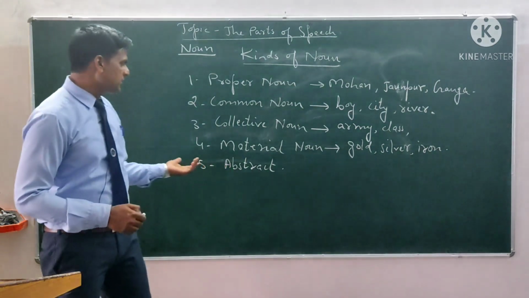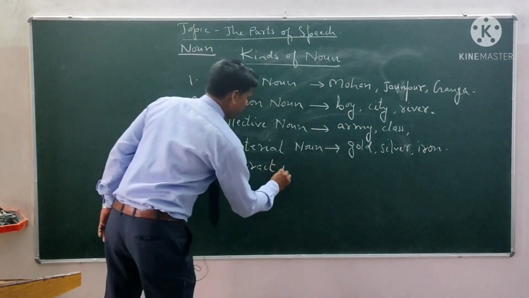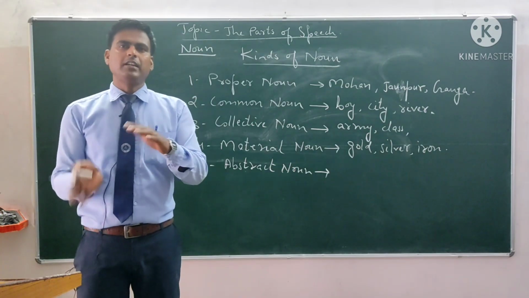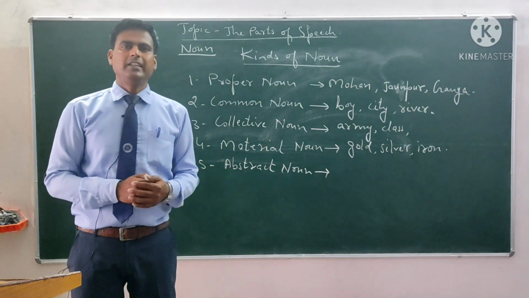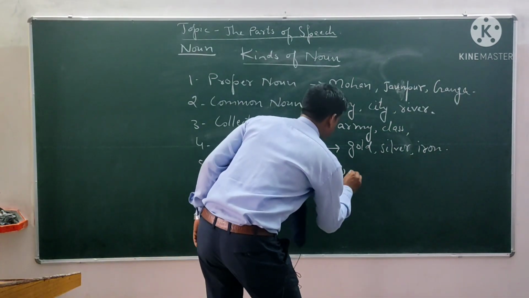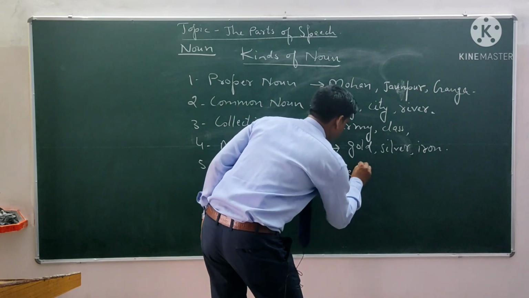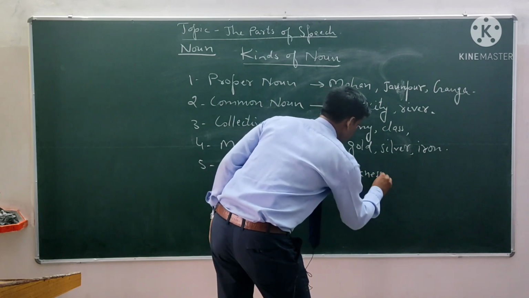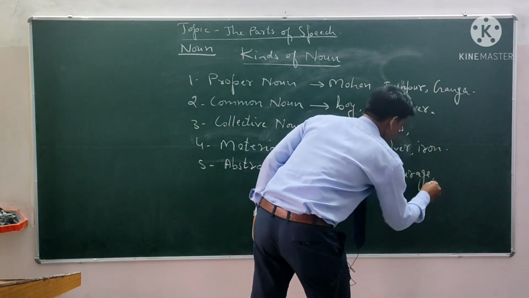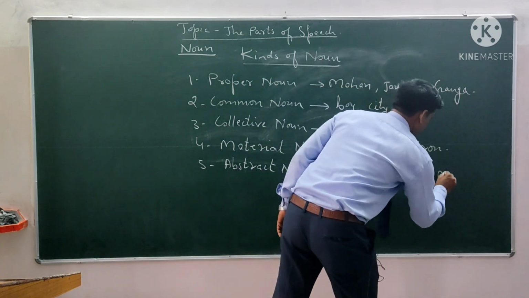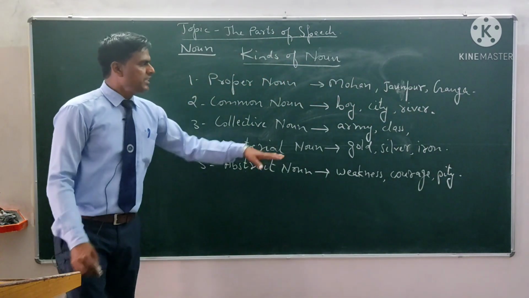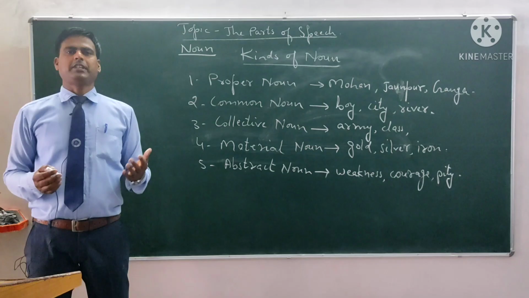Now let us see the last one, that is abstract noun. If we can only think about a thing, then it is called an abstract noun. For example, weakness, courage, pity, etc. So these nouns are called abstract nouns.